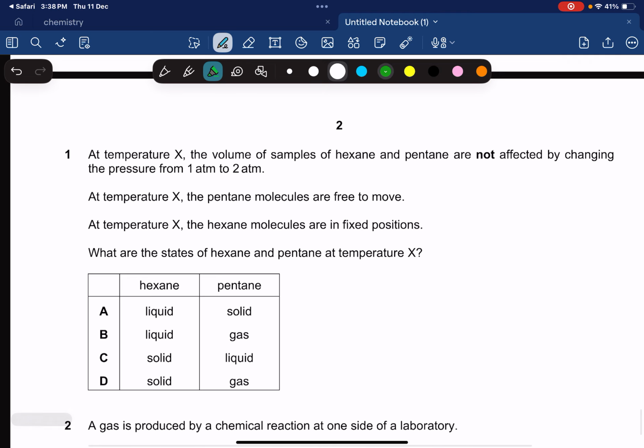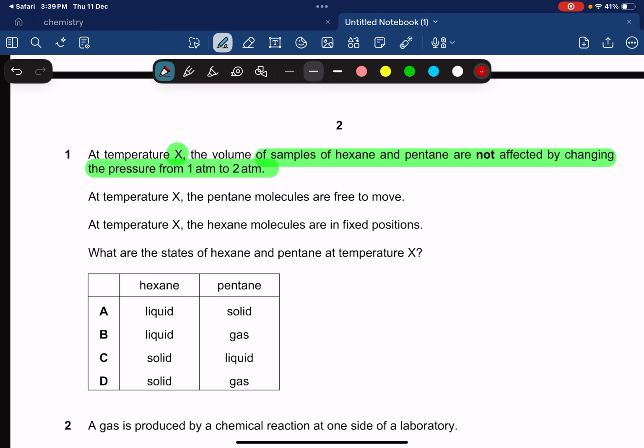The first question states that at temperature X, the volume of a sample of hexane and pentane are not affected by changing the pressure from 1 atm to 2 atm. This might seem a bit complicated, but you simply have a sample of hexane and pentane. You don't need to know the formulas.